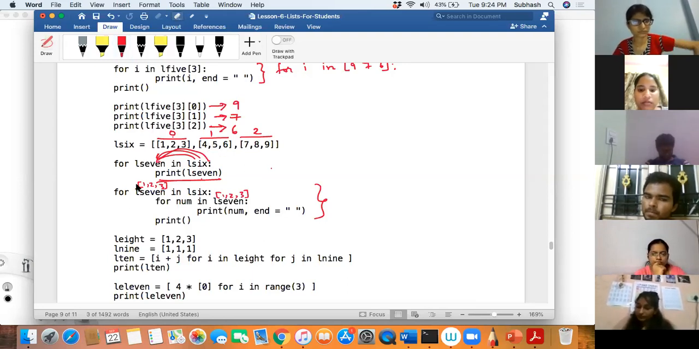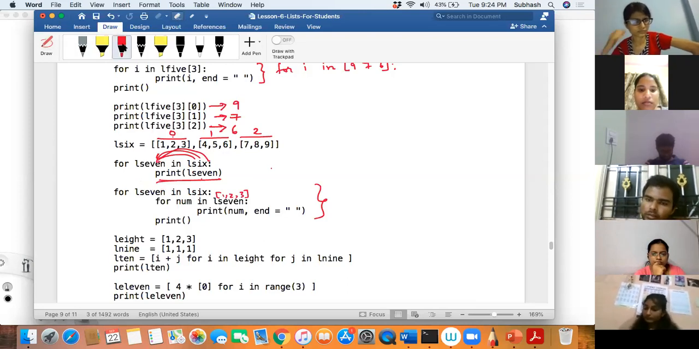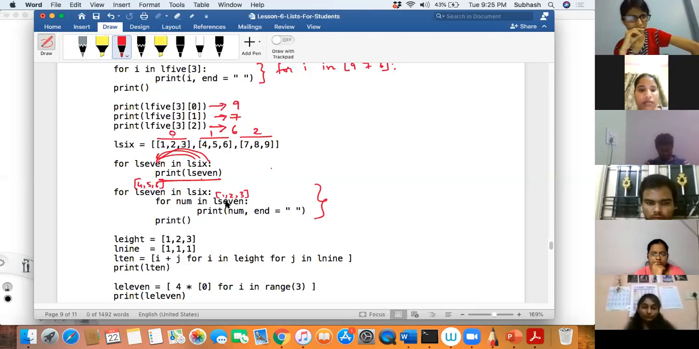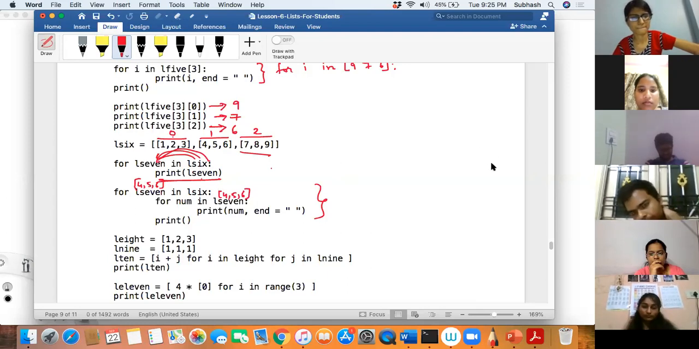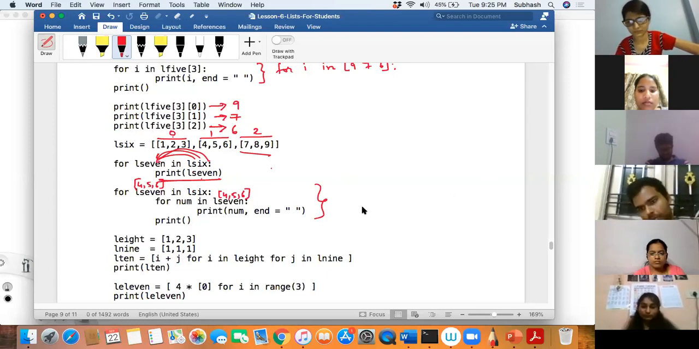So what will L7 contain now? It will contain 4, 5, and 6. Then I'll enter into the inner for loop. For num, what is L7 now? 4, 5, 6. So the first number is 4. Print 4, space, 5, space, then 6, space. Then it goes to 7, 8, 9 like that. Did you understand this? Yes or no? If you understood, put that in the chat box. Understood, everyone.